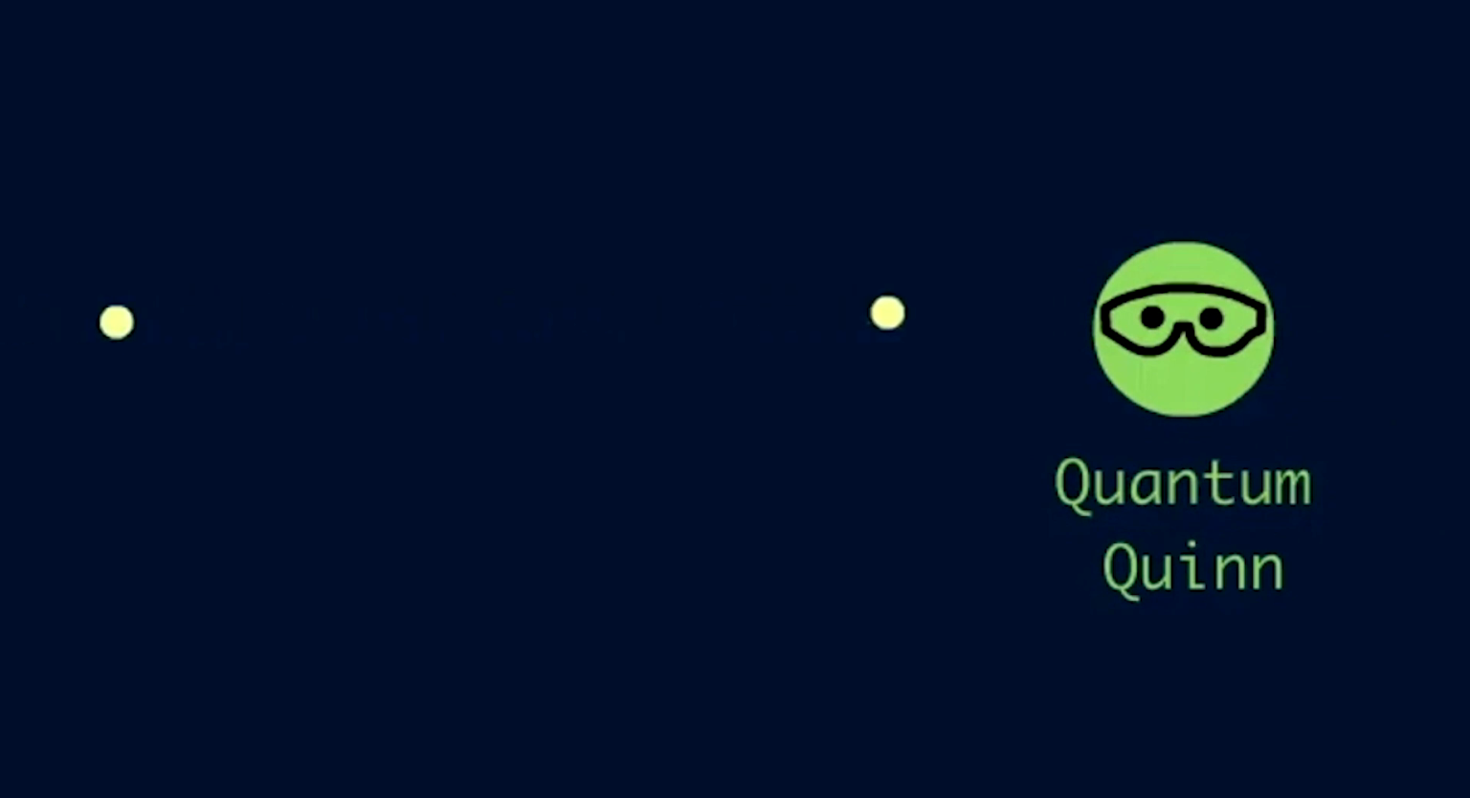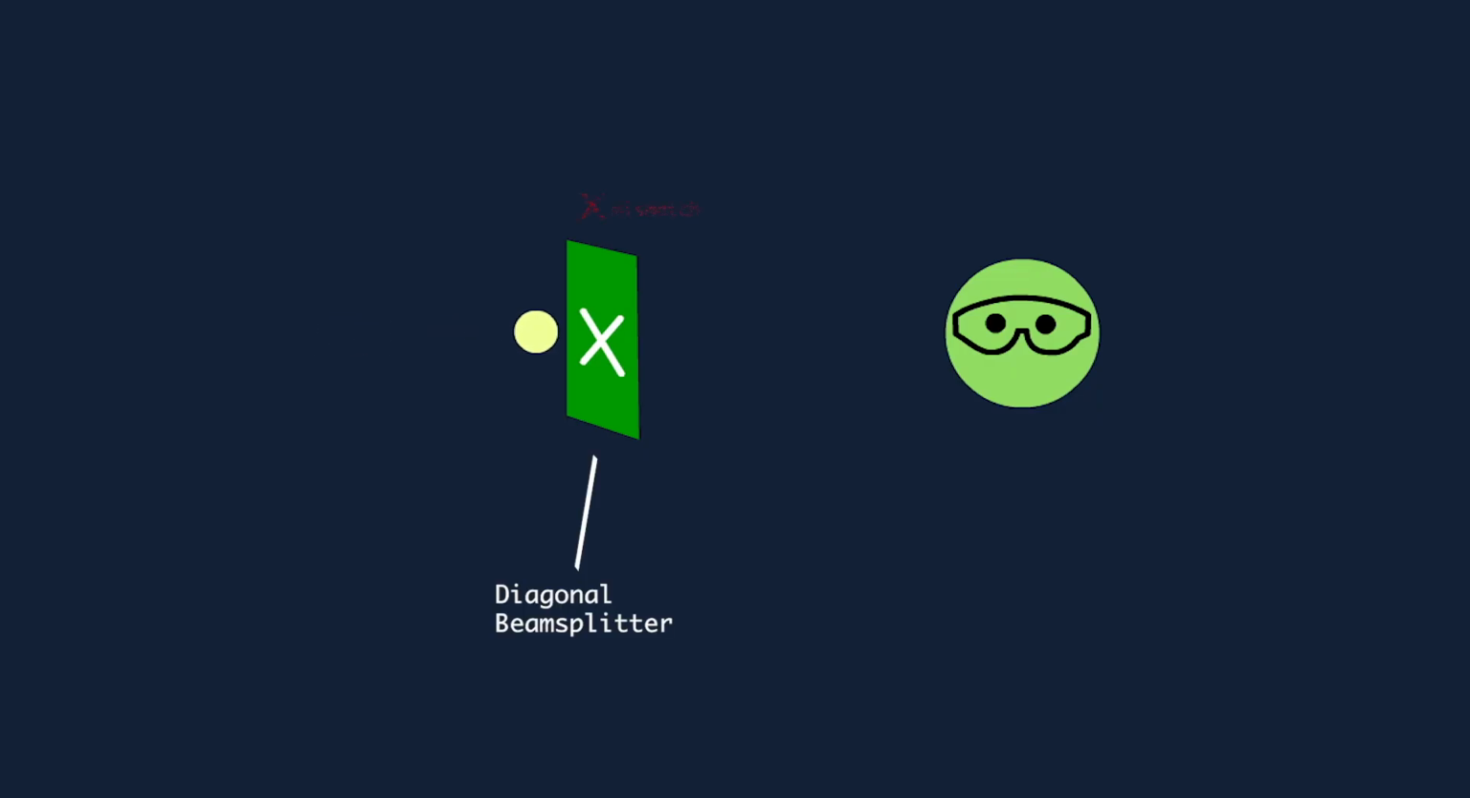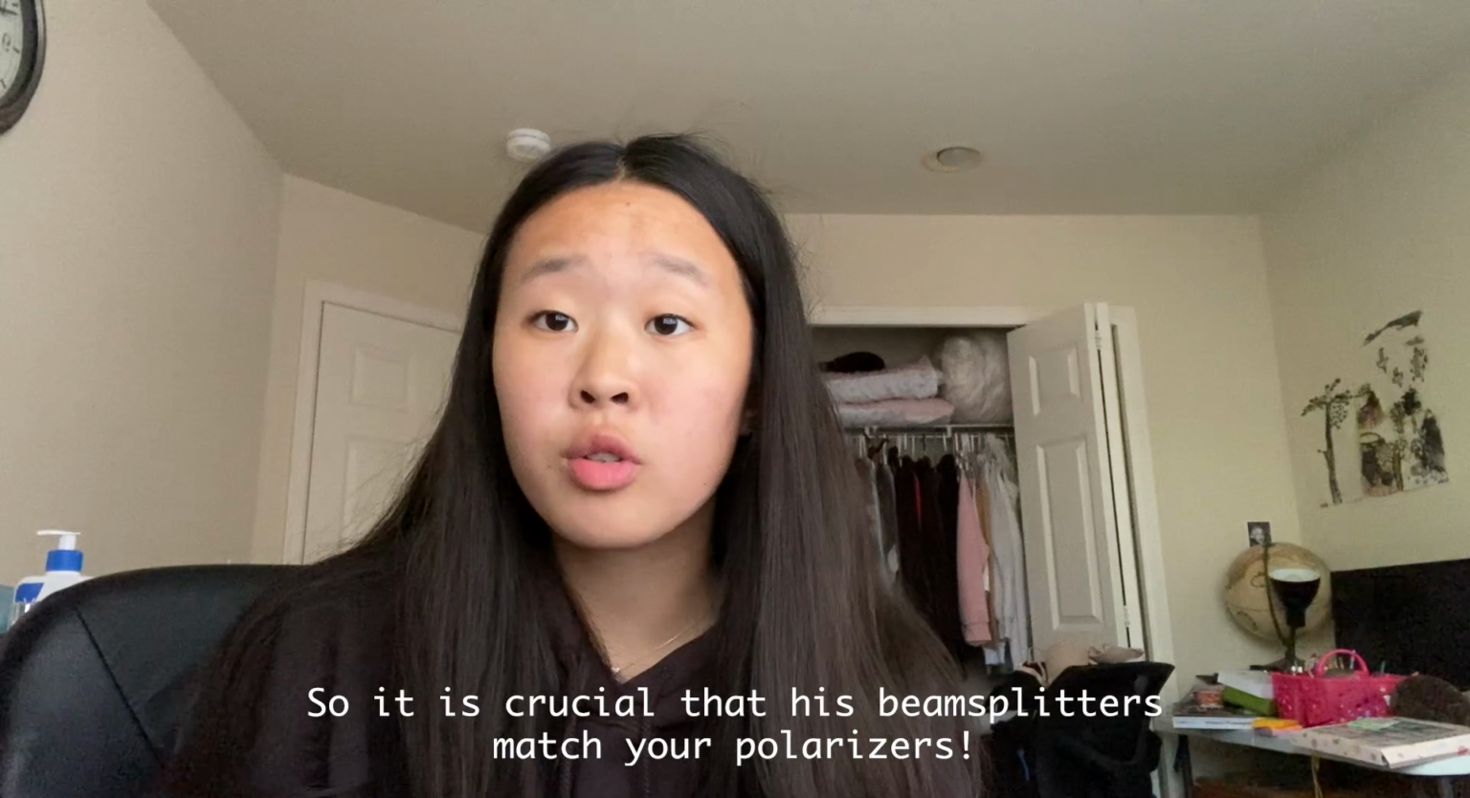As Quantum Quinn receives the photons, he doesn't know the particle's correct direction, so he randomly uses one of two beam splitters to translate each photon into bits. If he uses the wrong beam splitter, for example a diagonal splitter on a vertical photon, he will get a random bit. So it is crucial that his beam splitters match your polarizers. Eventually he will end up with a measured string of bits.